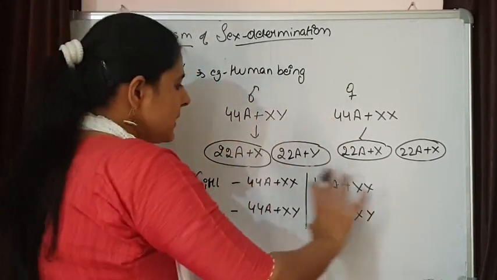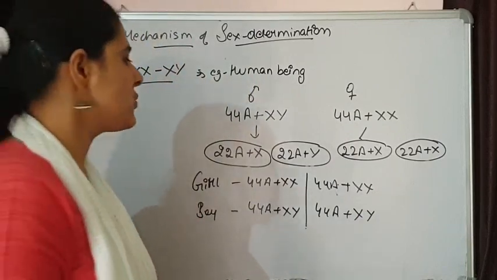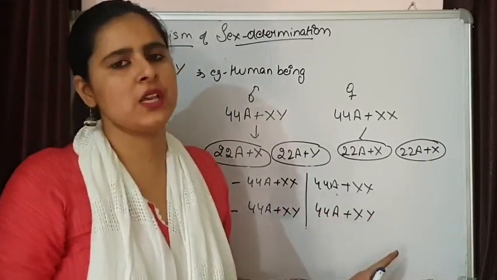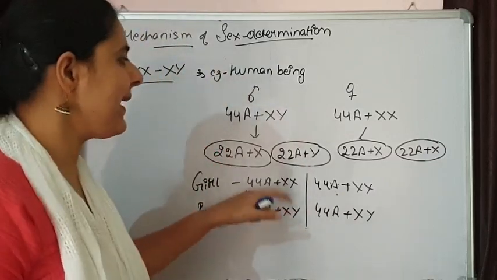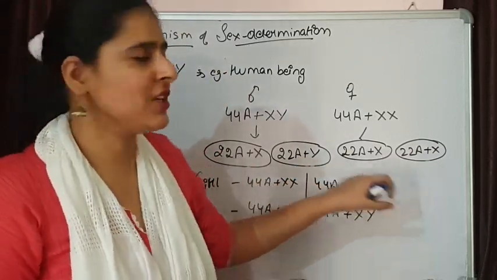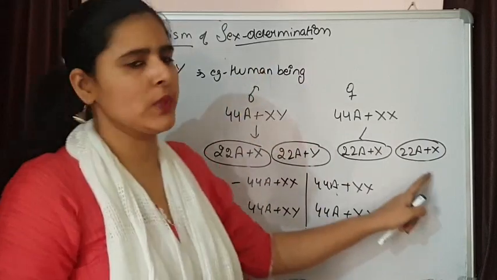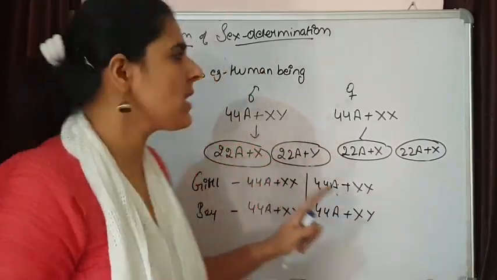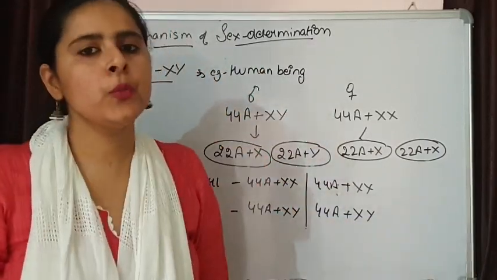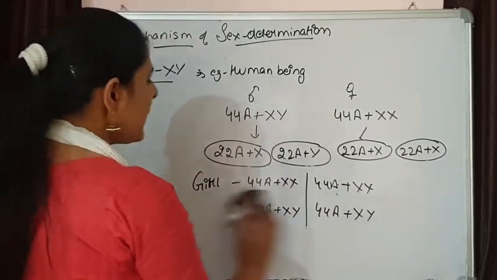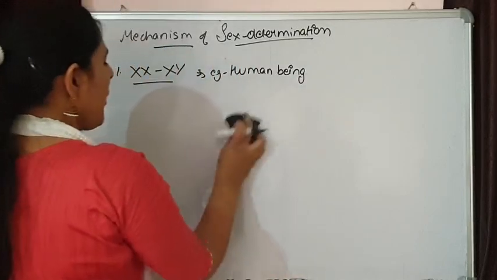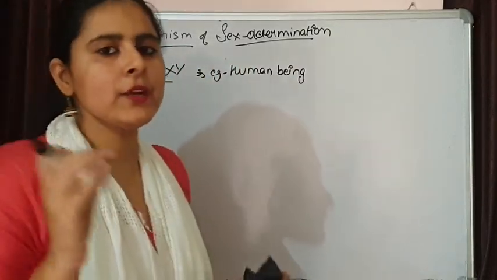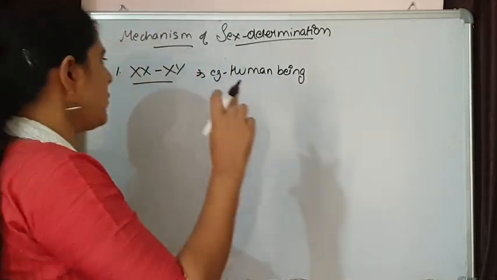So these are the possibilities that are going to come. There is a 50-50% chance of a girl child and a boy child, and this is determined at the time of fertilization, by which sperm is going to fuse with the ovum. This is how it takes place in human beings.